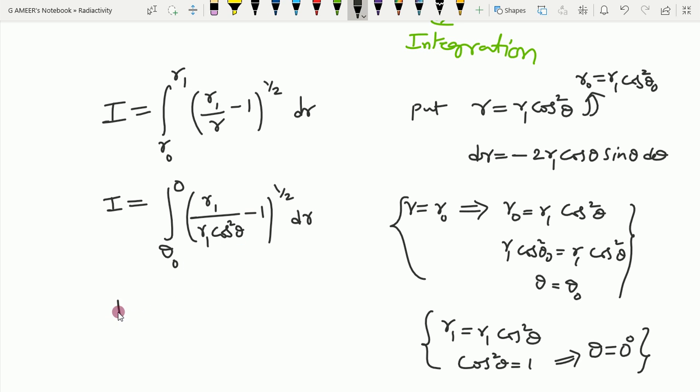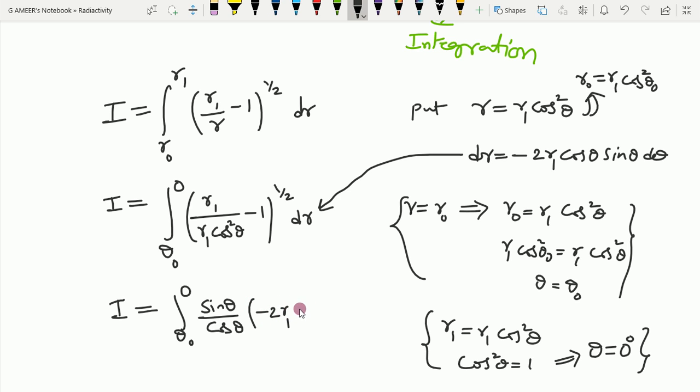If I simplify, theta naught to 0, 1 minus cos square theta is sin square theta, over cos square theta. Even in place of dr I need to substitute. So 1 minus cos square theta is sin square theta, that is sin theta upon cos theta after square root cancellation. In place of dr, minus 2r1 cos theta sin theta d theta.